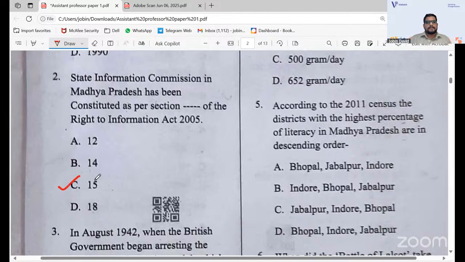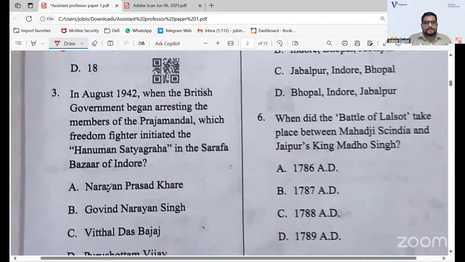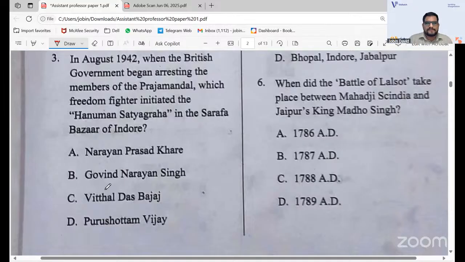Okay. In August 1942, when the British government began arresting the members of Prajamandal, which freedom fighter initiated the Hanuman Satyagraha in the Sarafa Bazaar of Indore? Several options are given, and it's maybe quite a confusing one. The answer goes with D, Purushottam Vijay.